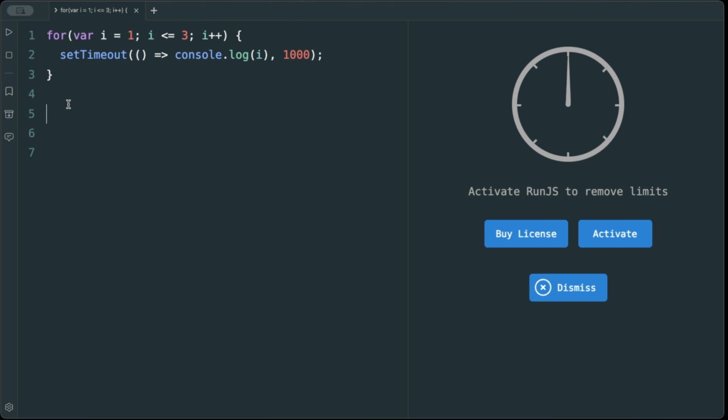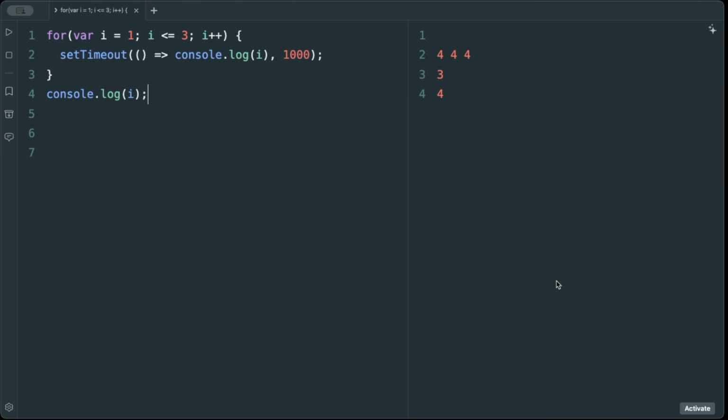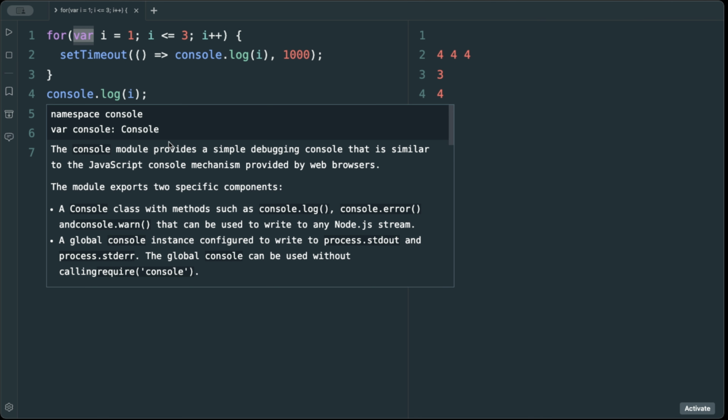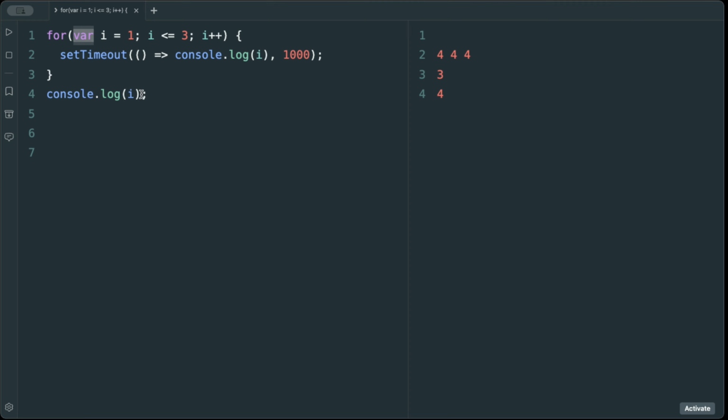So let's log it. Four, four, four. You see? 4, 4, 4. Then how can we fix this one? To fix this, we have to make this one let, because let is block scope. First fix is make it let.